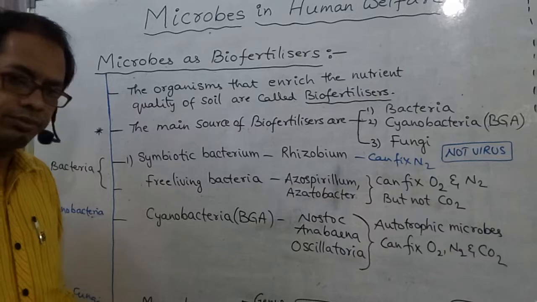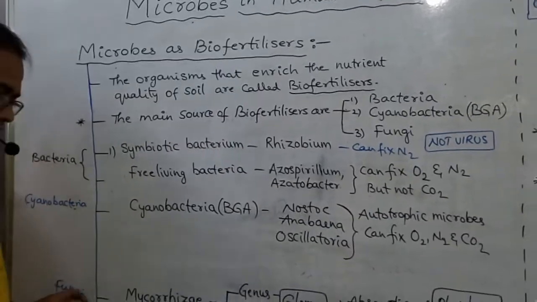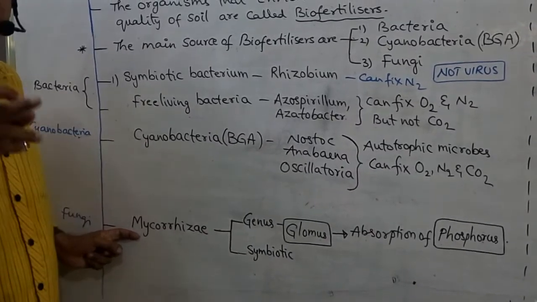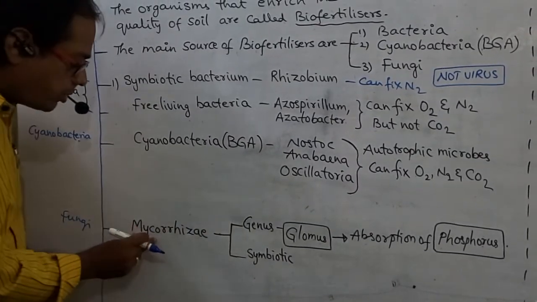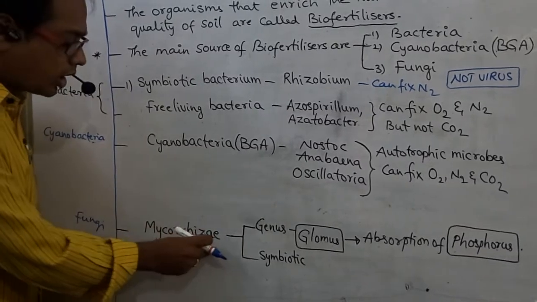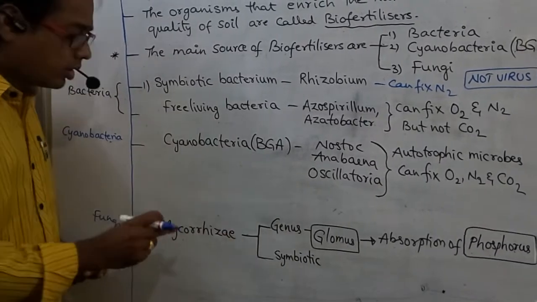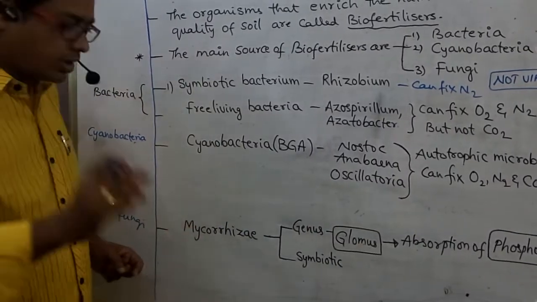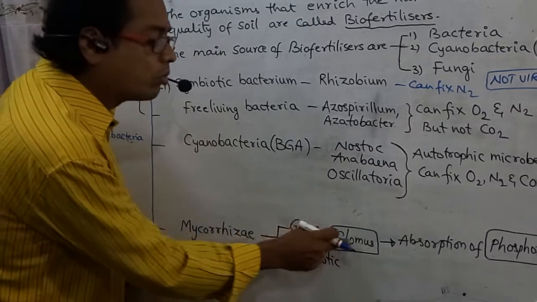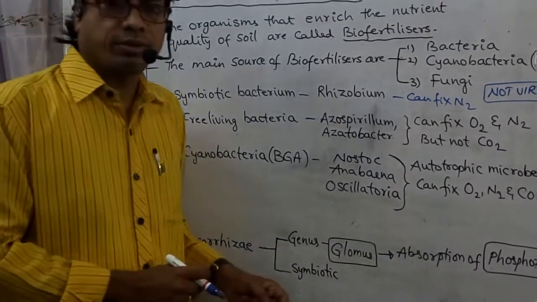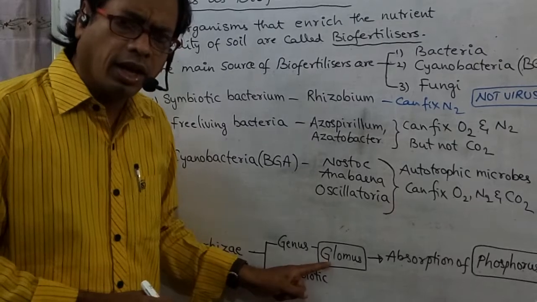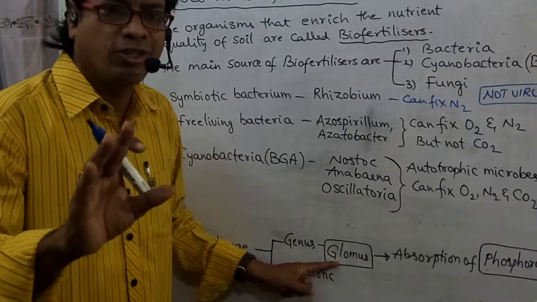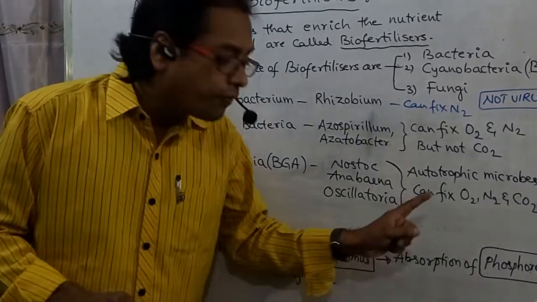Next, mycorrhiza, that is fungi. The fungi is in close association with roots of higher plants. Myco means fungi, rhiza means roots. The fungi in association with roots of higher plants is called mycorrhiza. What is the genus called? Glomus. This mycorrhiza is not useful for absorption of nitrogen. It is useful for absorption of phosphorus.